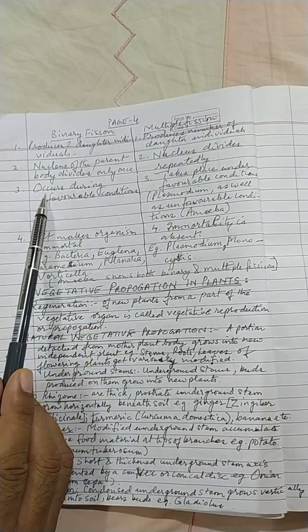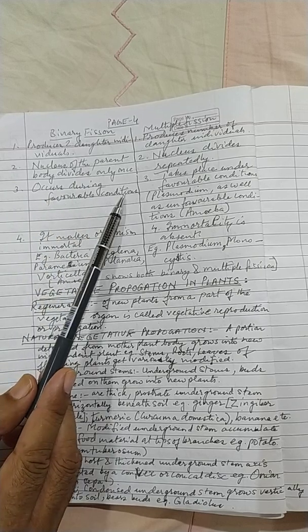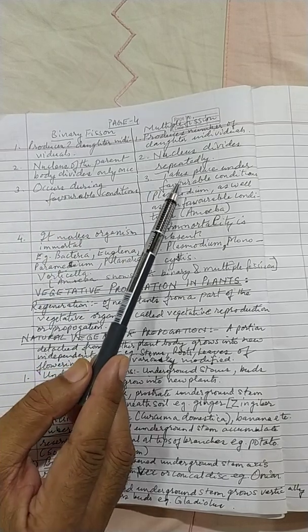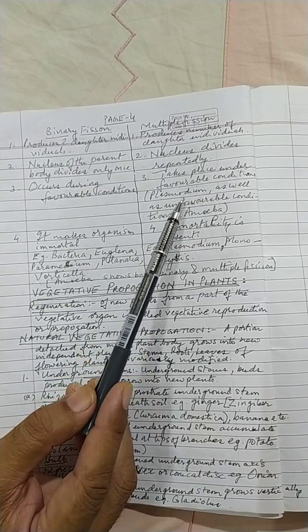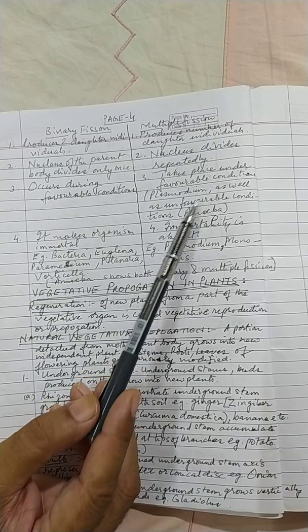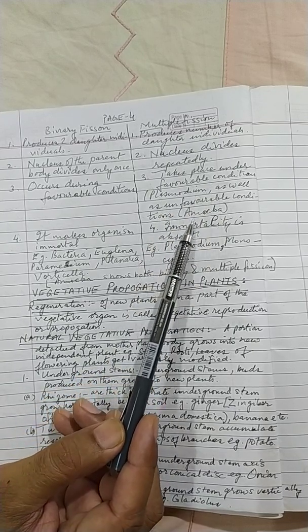Then in binary fission we see a difference, that this occurs during favorable conditions, but multiple fission takes place under favorable conditions, as in plasmodium, as well as unfavorable conditions.